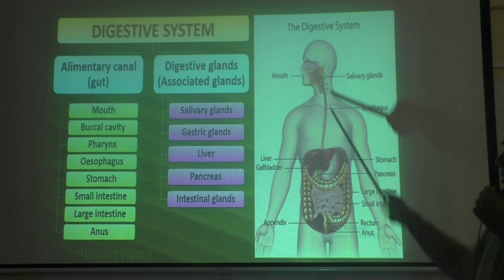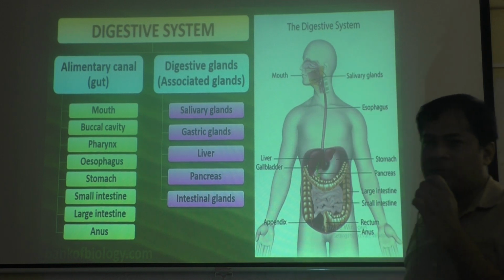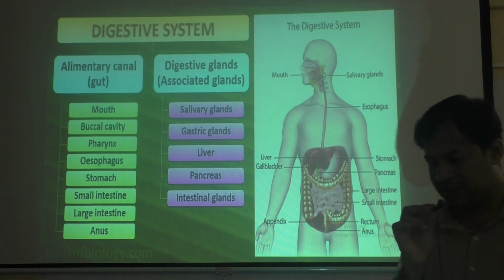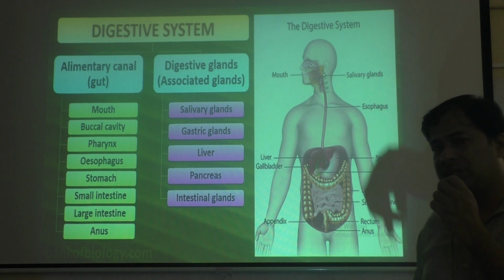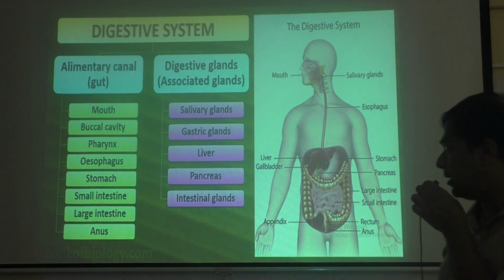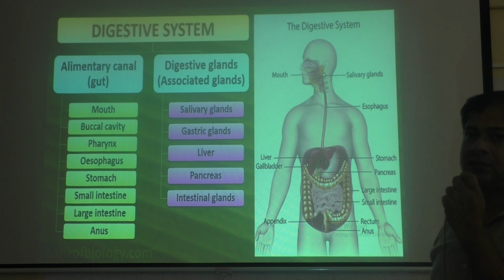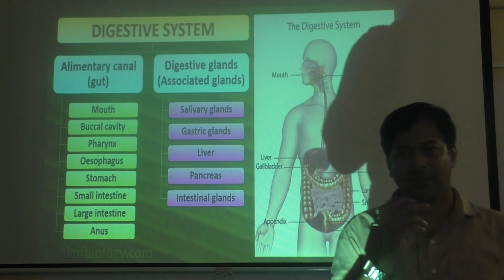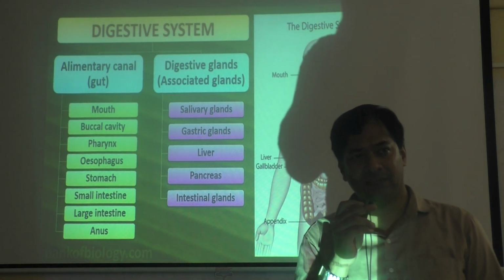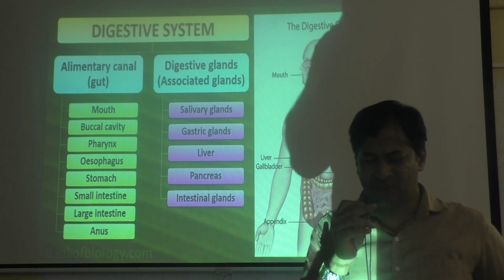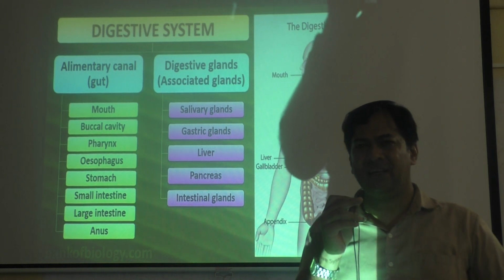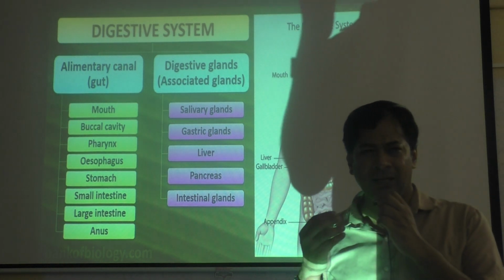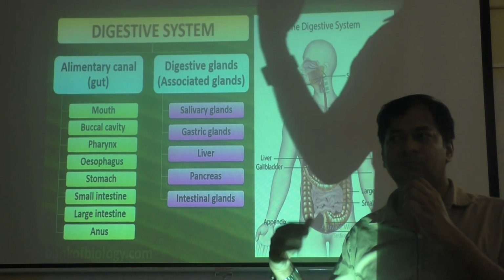Starting from mouth till anus, that long tube, the human digestive system, we also call the alimentary canal. You already learned in 10th standard that it is called the alimentary canal, also called the gut. You may have heard in some stories, some people say, my gut feeling says this will happen tomorrow. Gut feeling means inner feeling. Feeling doesn't happen from the stomach, but they just say gut feeling, meaning my internal mind says this will happen tomorrow.